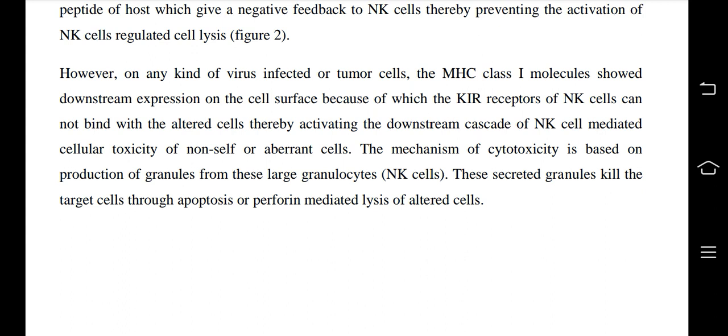Once again, in any kind of virus-infected or tumor cells, the MHC class 1 molecule shows downregulated expression on the cell surface, because of which the KAR receptors of NK cells cannot bind with the altered cells, thereby activating the downstream cascade of NK cell mediated cellular toxicity of non-self or aberrant cells.